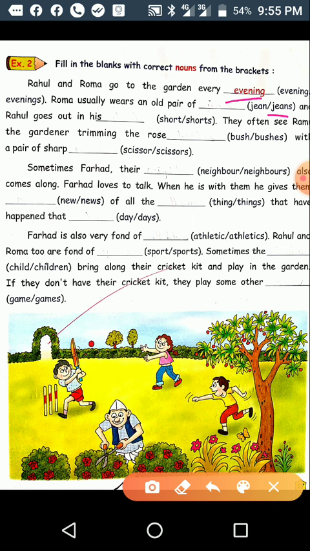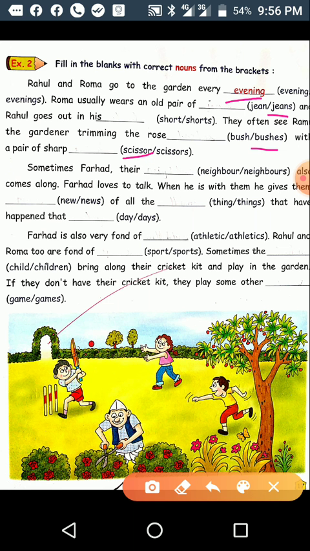They often see Rama, the gardener, trimming the rows of bush or bushes. Bushes is the correct one. Then with a pair of sharp, in the bracket scissor or scissors, which will be correct? Scissors.